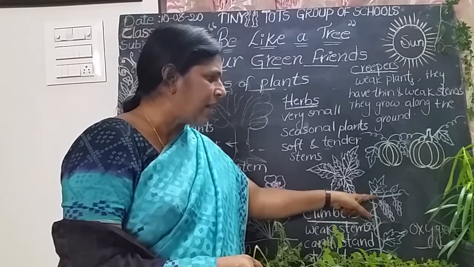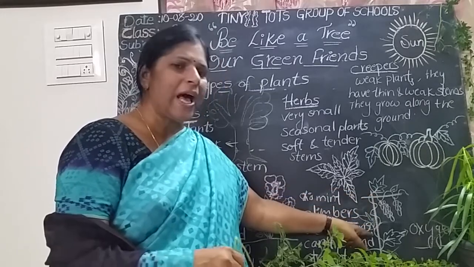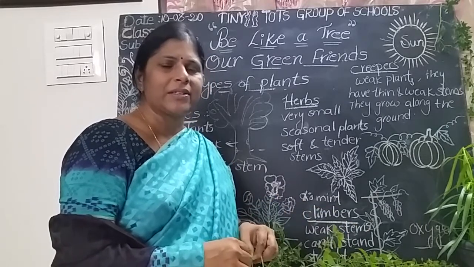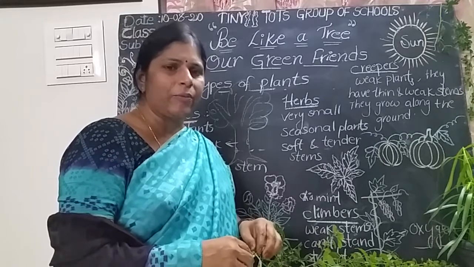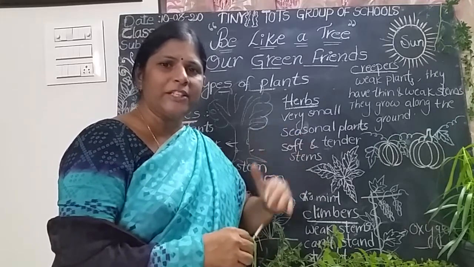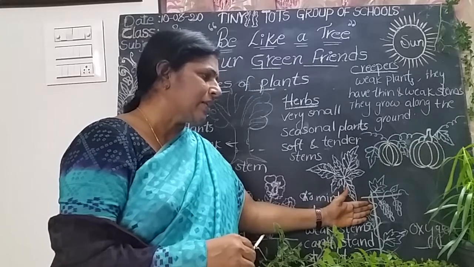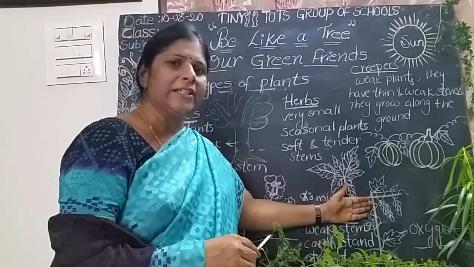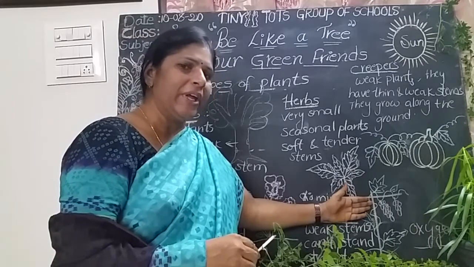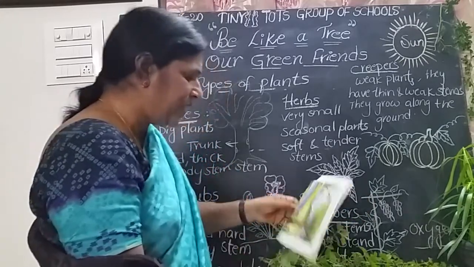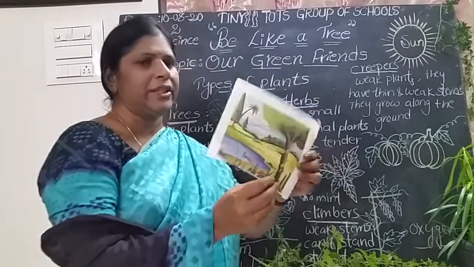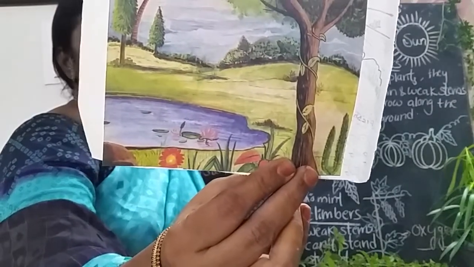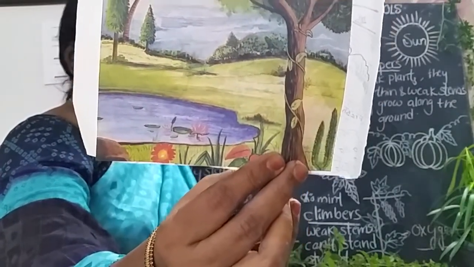Now climbers need support to climb or to grow up. They cannot stand upright. So climbers have weak stem. They cannot stand straight, so for supporting, for growing this plant, they need some supporters. Sticks are called supporters. If any tree is there near, they simply have to climb along the tree like this. See here, this is the climber. They take the help of a tree trunk for climbing.